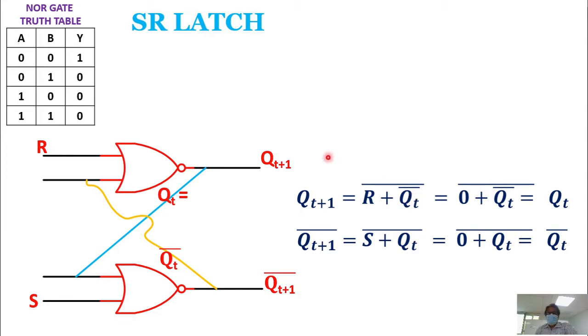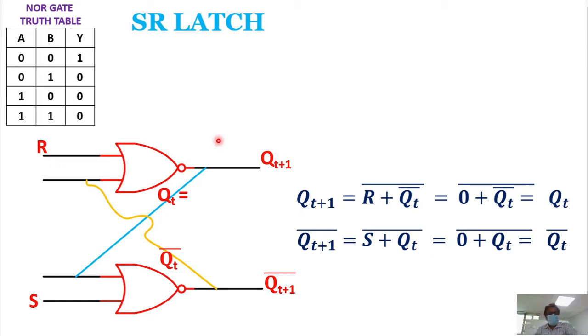Right. Similarly, Qt+1 bar is equal to S plus Qt. Okay, right? Present state input. Now you see Qt+1 is the next output which you get from the present state. Present state is t, the output state is t+1, right?